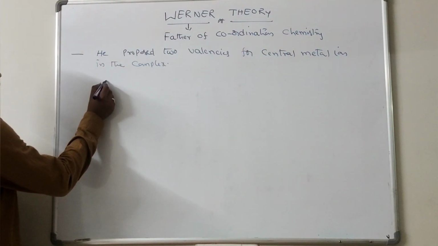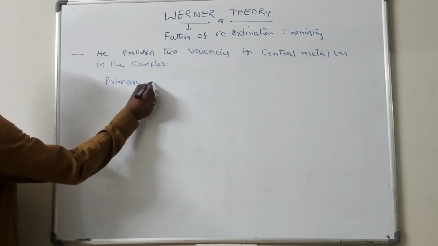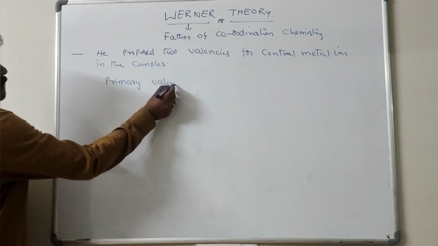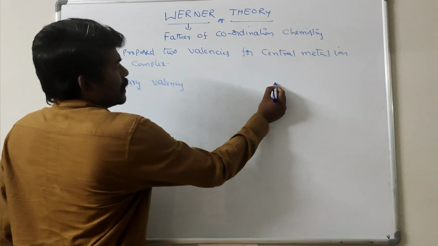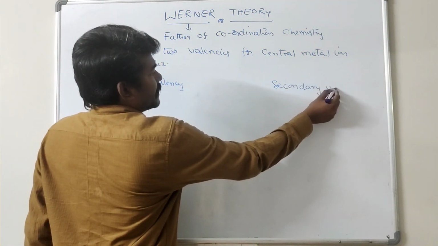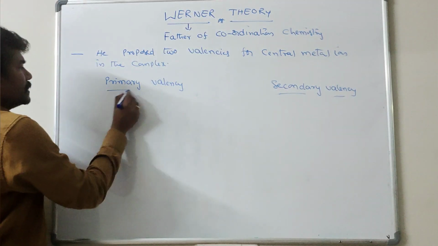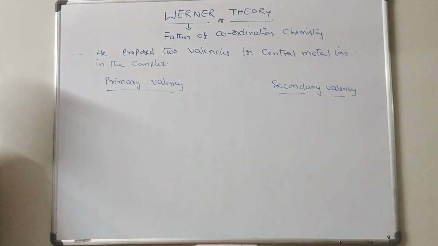The first one is primary valency and the second one is secondary valency.